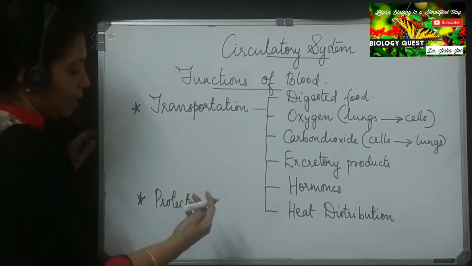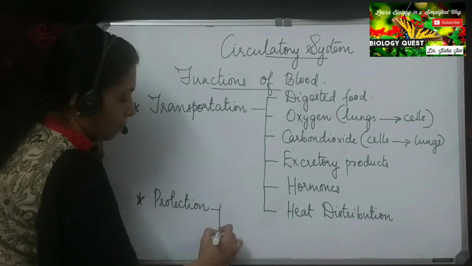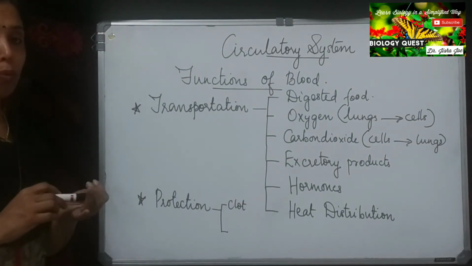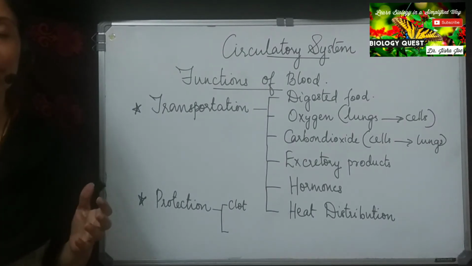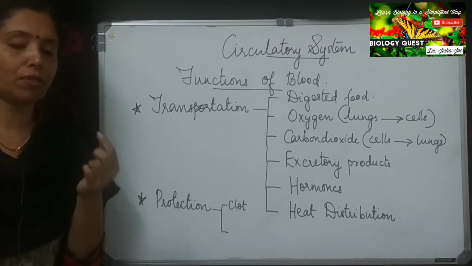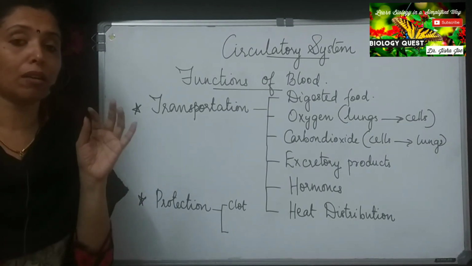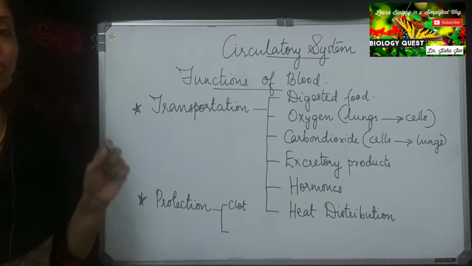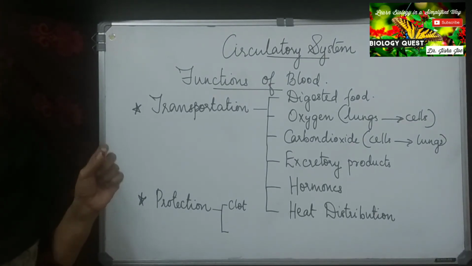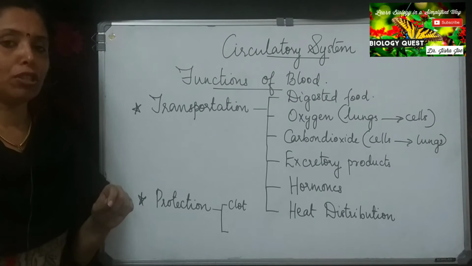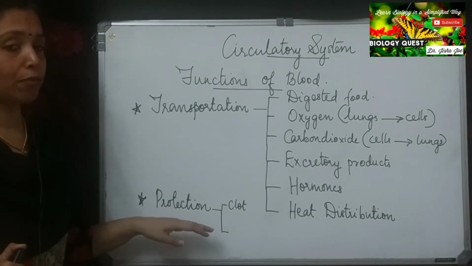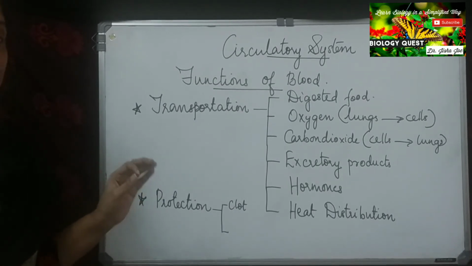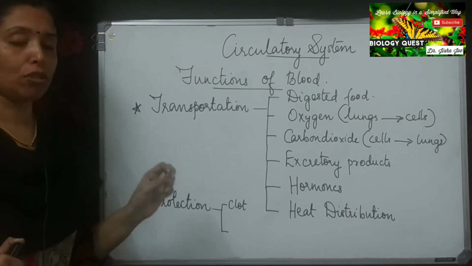Blood helps in blood clotting, clot formation. So when a wound is formed, when a cut or injury is formed, we know that soon after a wound or cut is formed, a clot will be formed at the region of wound. This is due to the blood platelets. We will study in detail about the formation of clot, but that is one of the protective functions of blood, that is the production or the formation of clot.